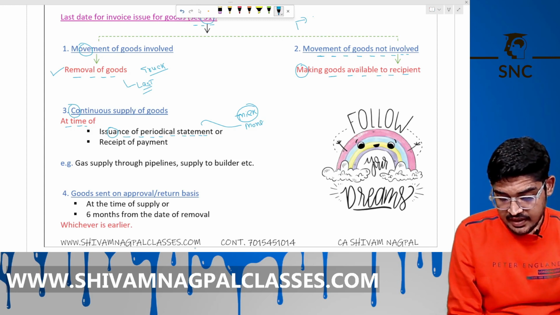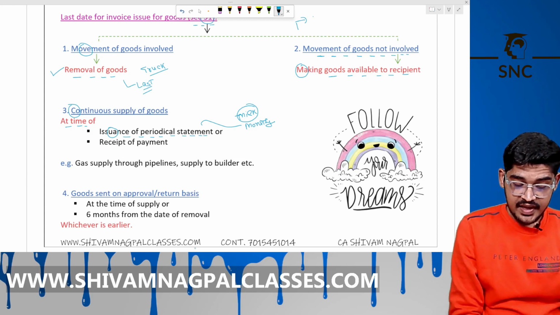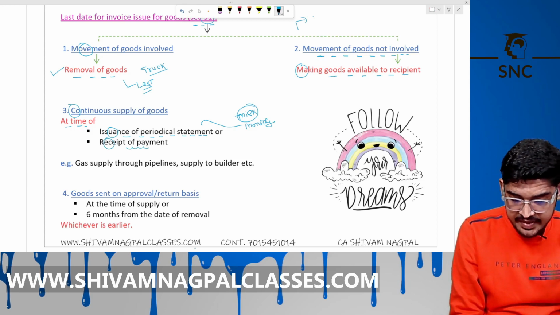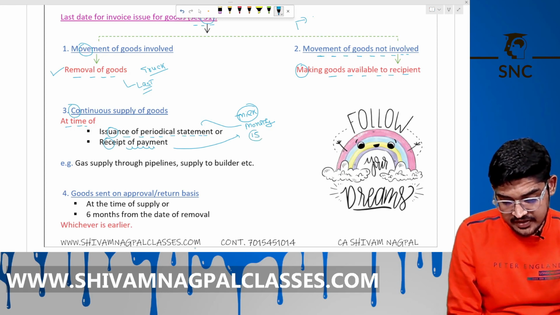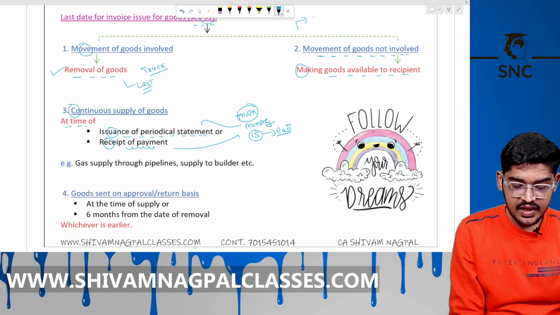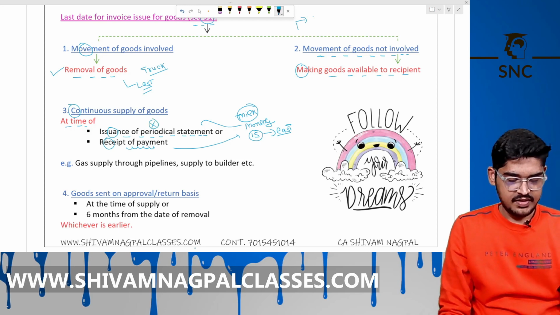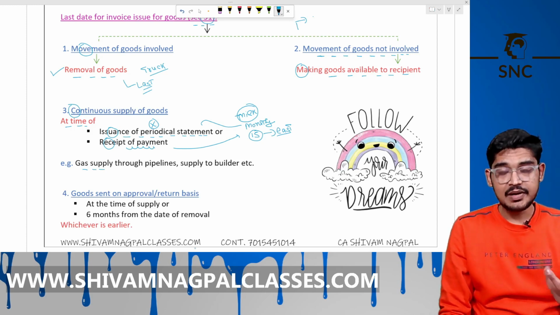That will be the last date to issue the invoice. But if I make the payment in between, say on the 15th of any month, then that will be the last date to issue the invoice, not the statement. Some examples are gas supply through pipelines and supply to builders, etc.